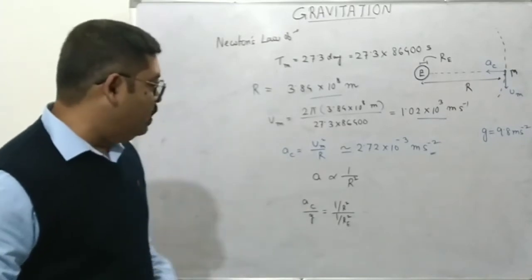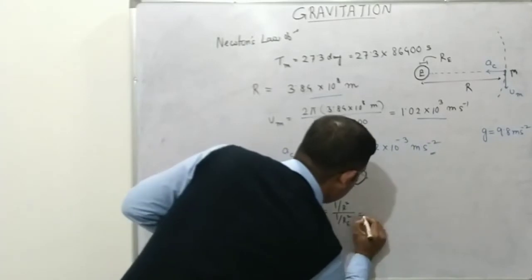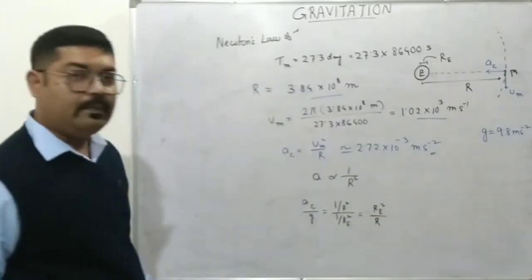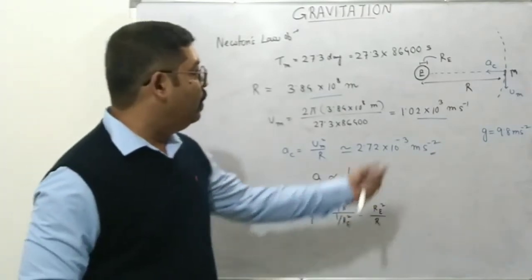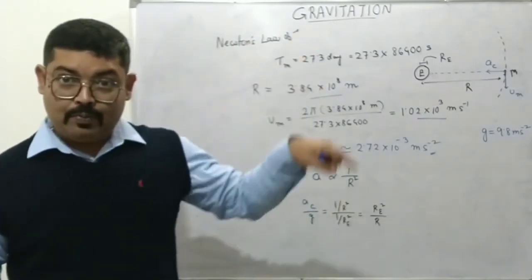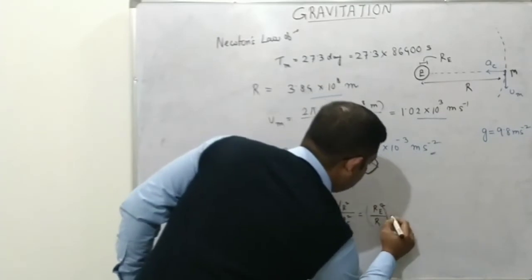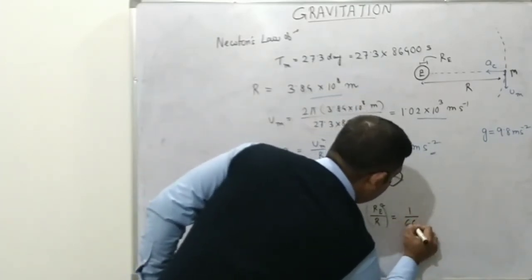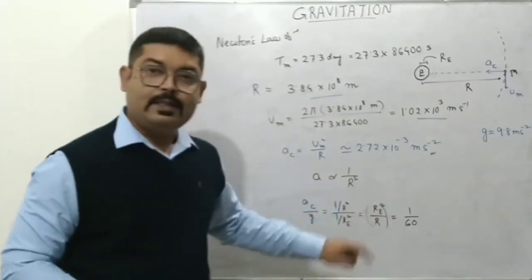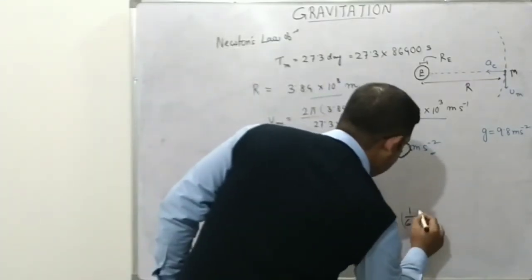So if we take this, what will we get? This is equal to r e squared by r, whole square. We already know that the Earth's radius is 1 by 60 times the radius of the moon's orbit.